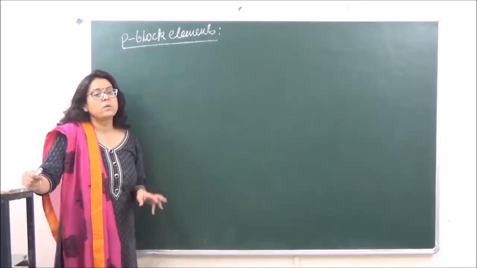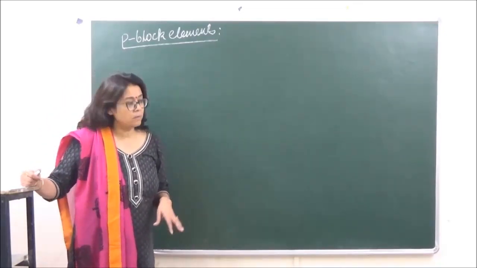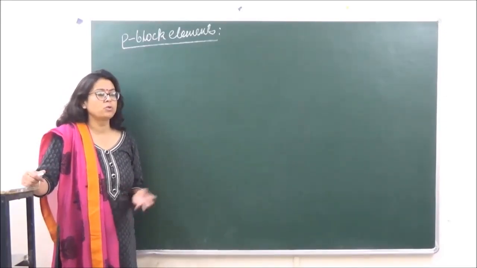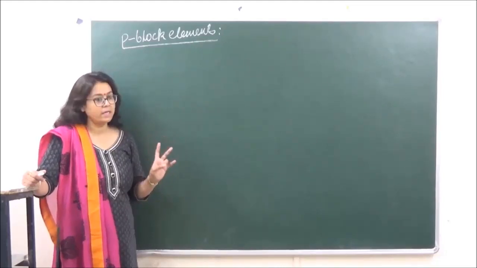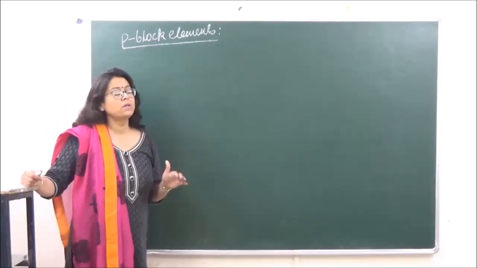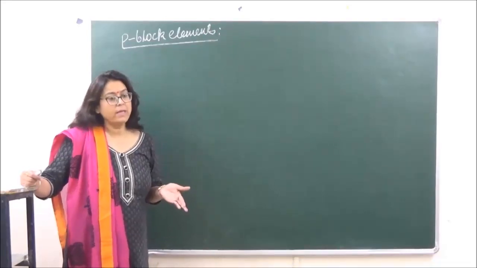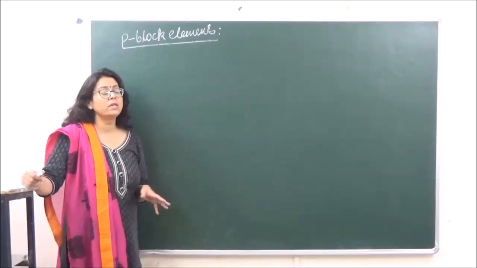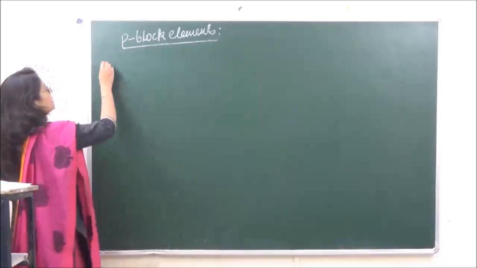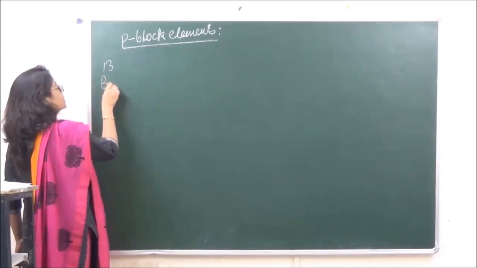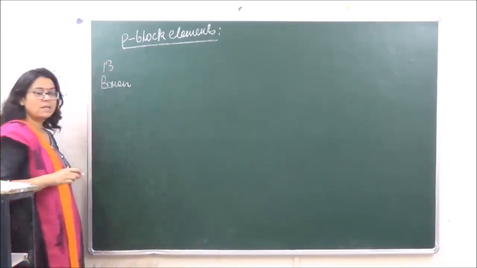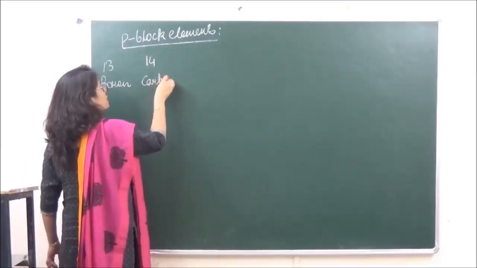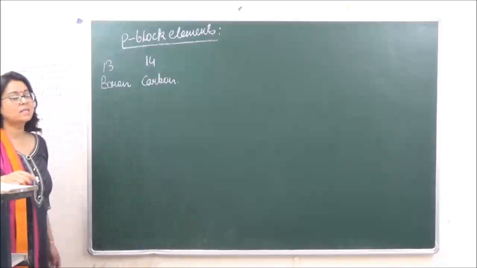As a result of which, we have 6 families in the P block, starting from 13th group and ending to 18th group. So 13, 14, 15, 16, 17 and 18. Progressively filling up the P block shells, right? So when we are talking of P block, group 13 is known as the boron family, which you have studied in class 11. And then we have the carbon family, which you studied in class 11 again.